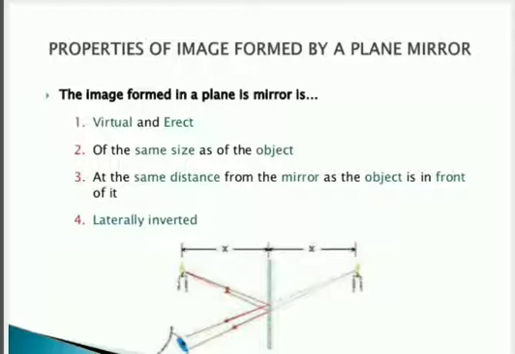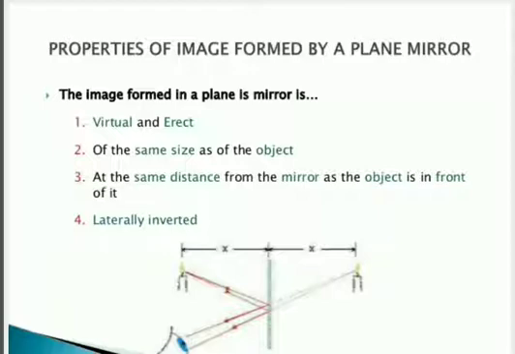Then our third characteristic is that the image is formed at the same distance. If we keep the object 10 centimeter away from the mirror, then the image is also formed 10 centimeter away, or we can say the object distance and image distance are equal to each other. The fourth property is that the image formed is always laterally inverted. So what do you mean by laterally inverted? It means the left hand side of the object becomes the right hand side of the image. For example, you can see here the side has changed, isn't it?